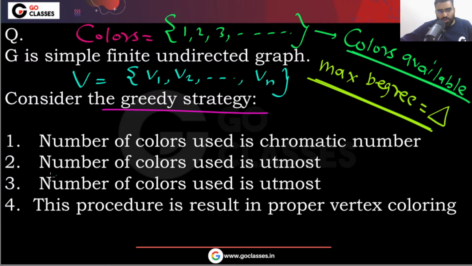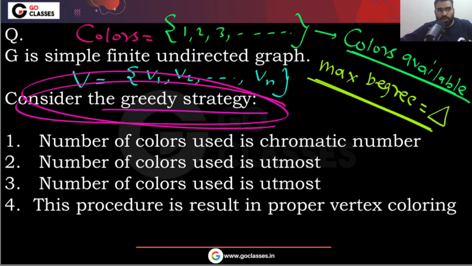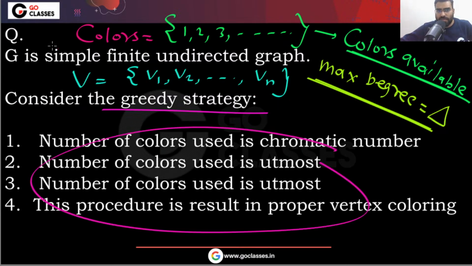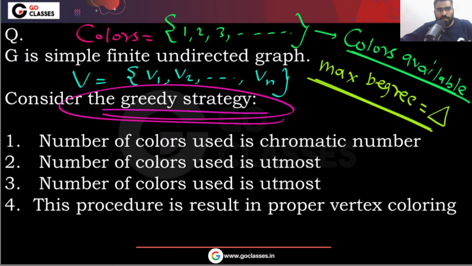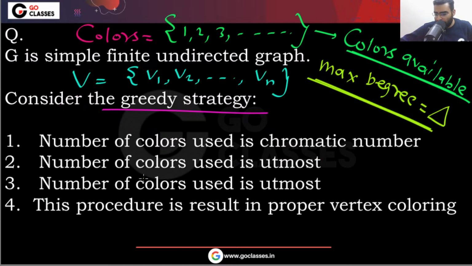Actually, have you seen the Go Classes graph theory course, the chromatic number and graph coloring lecture? This question has already been done. I told you this greedy algorithm and all these options. Basically I told you that this greedy algorithm does not give you the chromatic number. You can check it out on the Go Classes YouTube channel, where the complete graph theory course is already available.